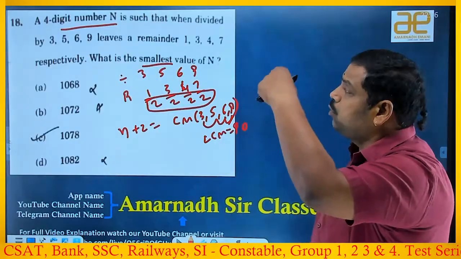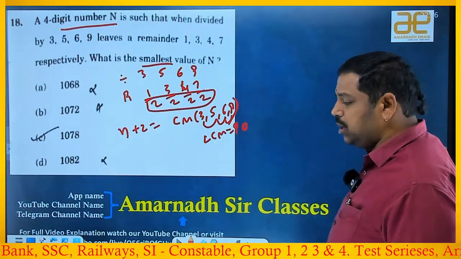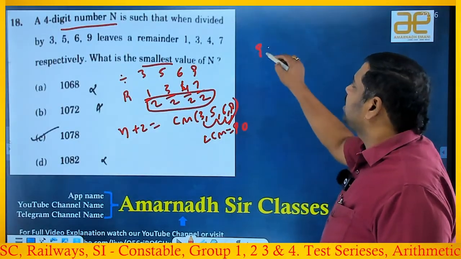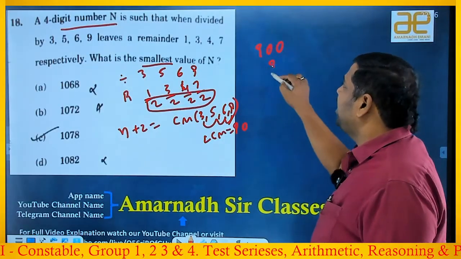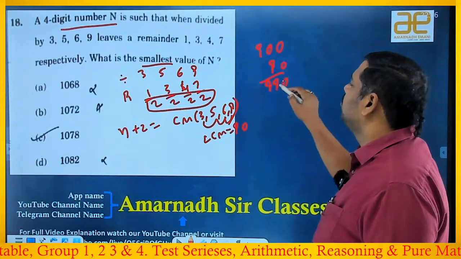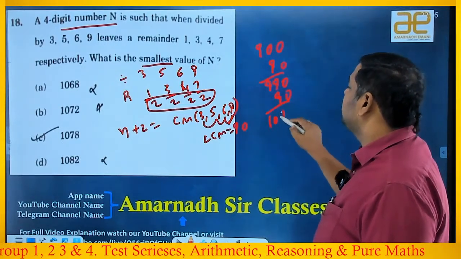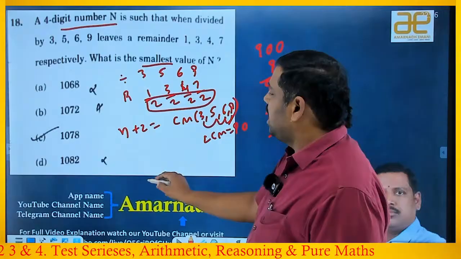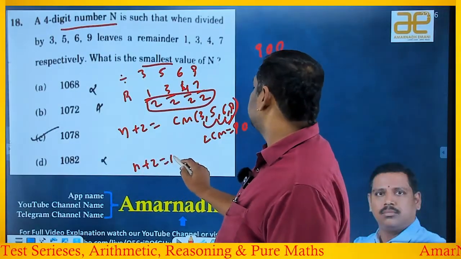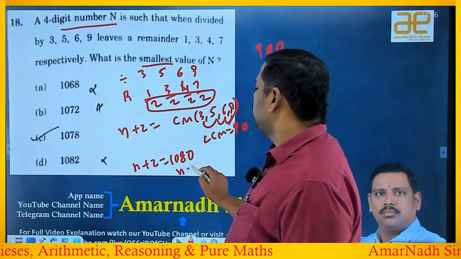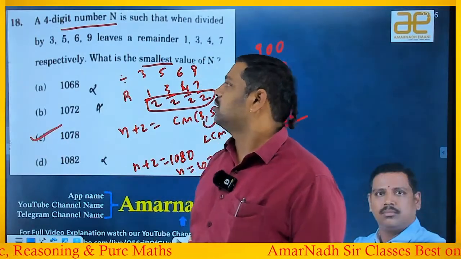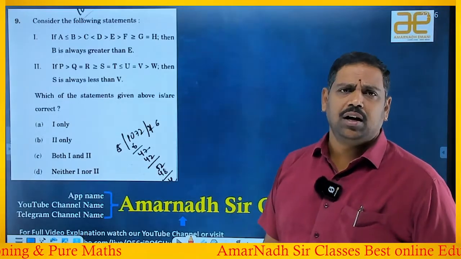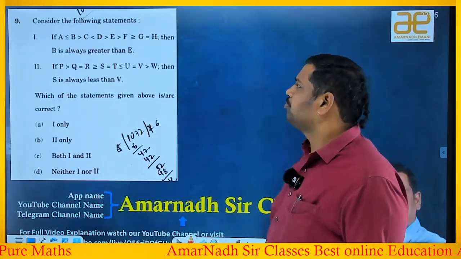And you want to go for the 4-digit number, right? If you take multiples of 90, 90 tens are 900. Still it is a 3-digit number. You want to go for a 4-digit number. If you add 90, still it is 990, a 3-digit number. Add another 90, 1080. Yes, it is now a 4-digit number. So n plus 2 is a common multiple, that is nothing but 1080. Now move the 2 to that side, 1078. So which option is the answer? C is the answer. Okay, it's generally a direct question from the classes.